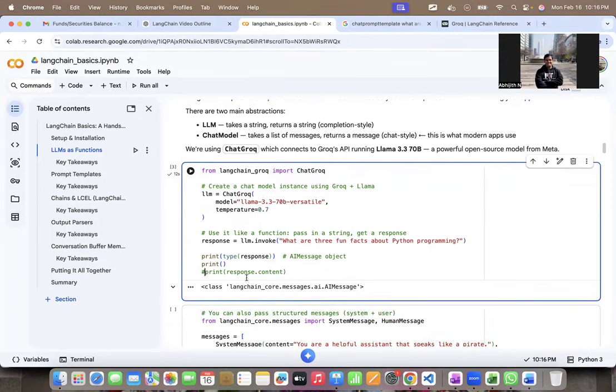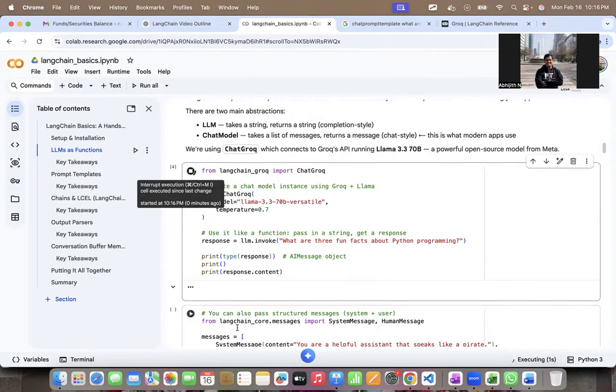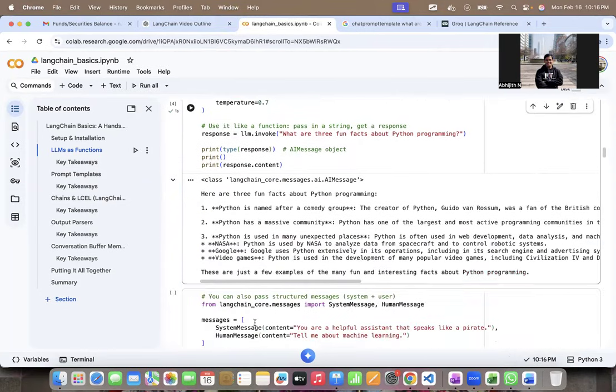Now this AIMessage object has the contents of the response. It also has some metadata. So I can remove this and see response.content, and let's see what the response.content is. This is the response of this LLM. Here are fun facts about Python programming, and the LLM has responded.